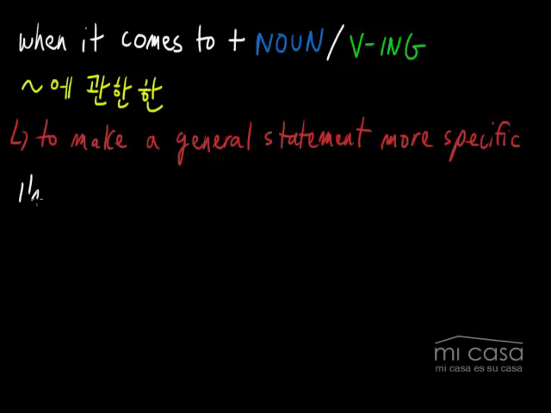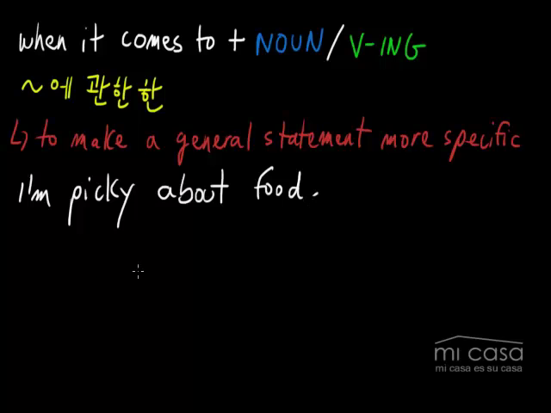If I say I'm picky, that's very general. I'm picky. I could be picky about many things. I could be picky about clothes. I could be picky about food. I could be picky about girls. But if you want to make this sentence more specific, you can use "about," like I just said. I'm picky about food. Okay? That's possible. And I think this is the same in Korean.